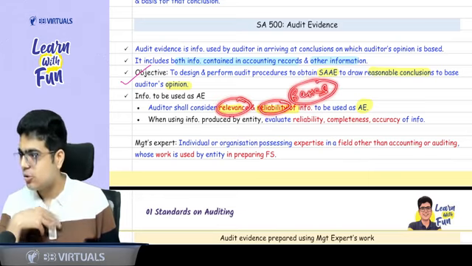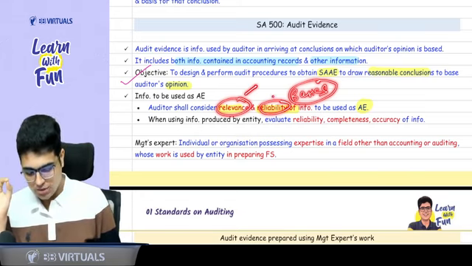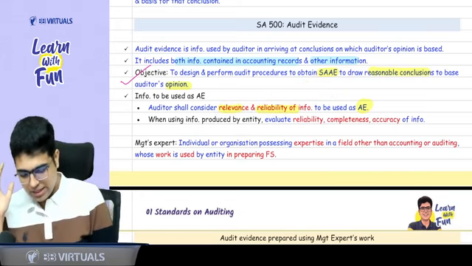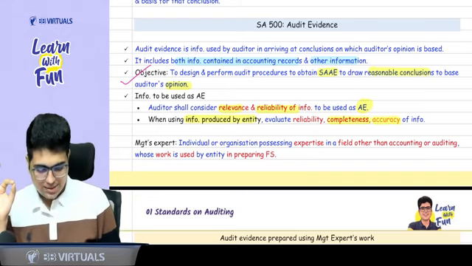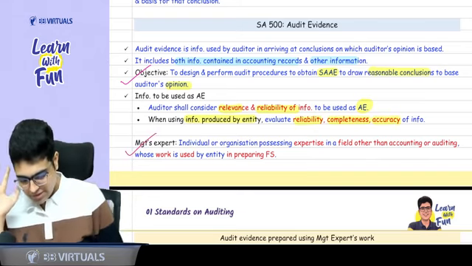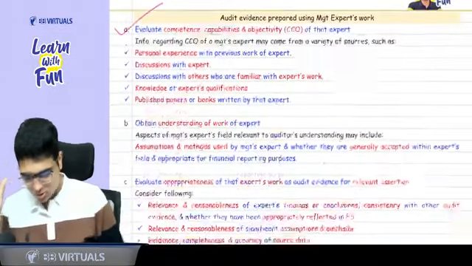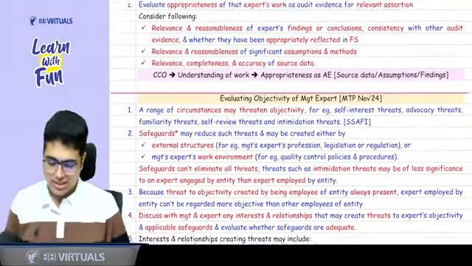When I taught you the basics of audit revision, we have covered the meaning of relevance and reliability. Whenever there is information produced by entity, you check again the completeness, accuracy and reliability of that information. Management expert we have covered in detail. These procedures also we have covered in detail. So I hope till here everything is done.